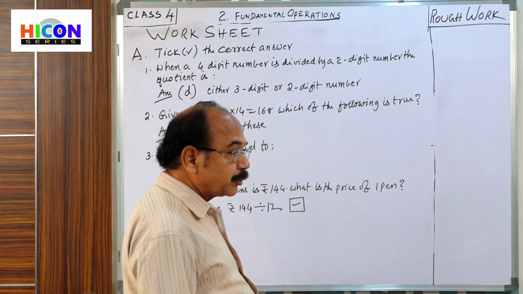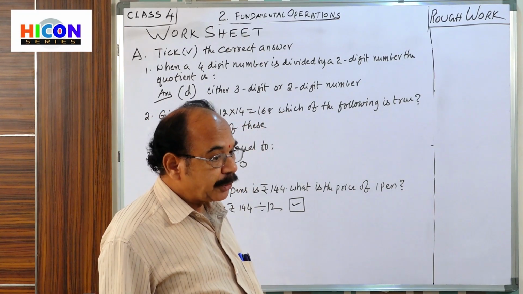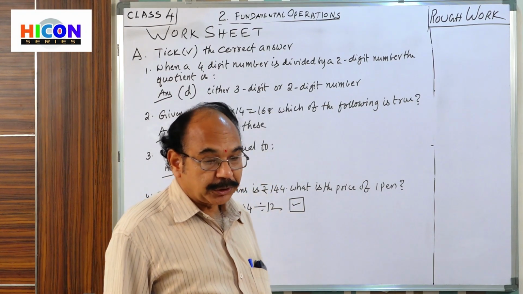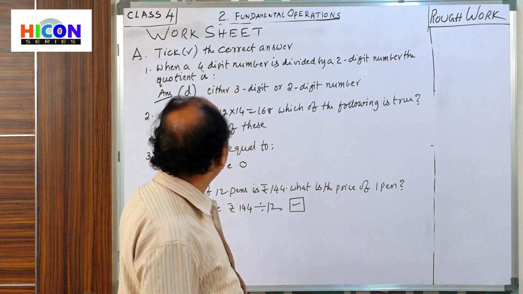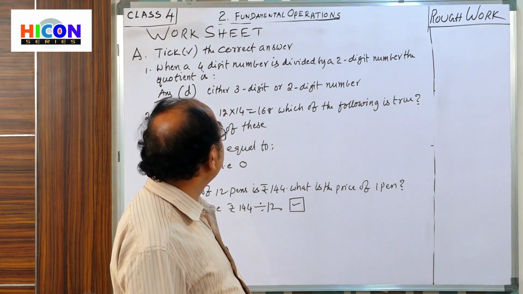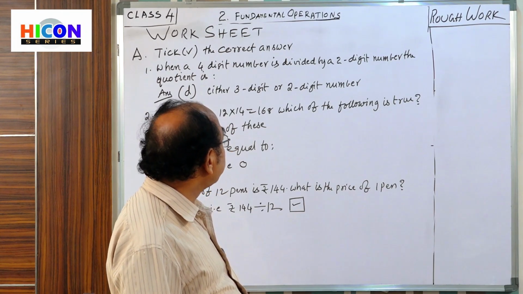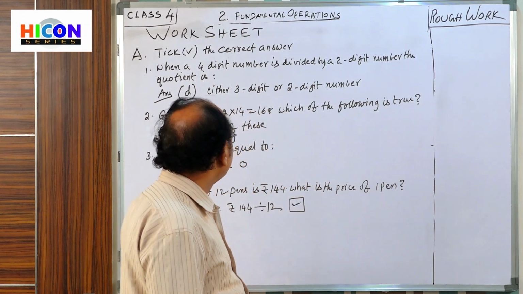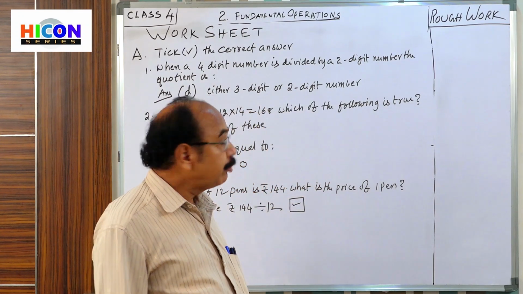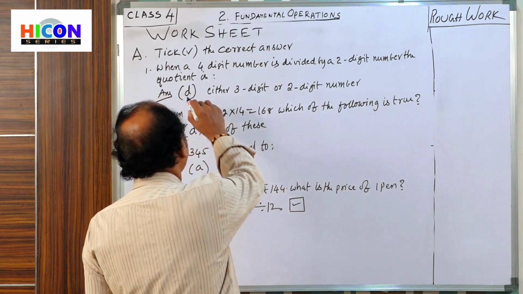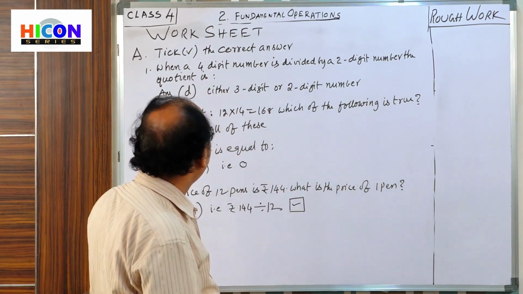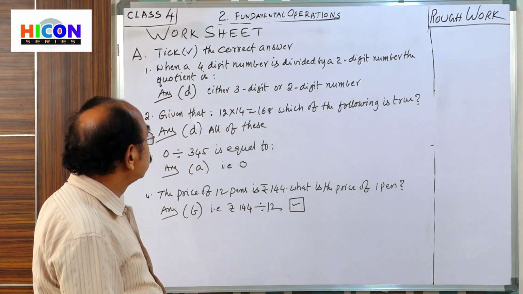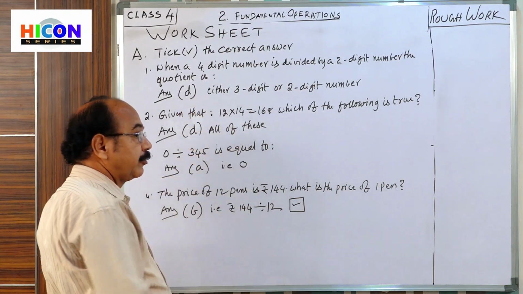Because in the previous problems, when you divided a 4-digit number by a 2-digit number, in some problems you got 3 digits and in some you got 2 digits. So either a 3-digit or 2-digit number is the answer. D is correct.